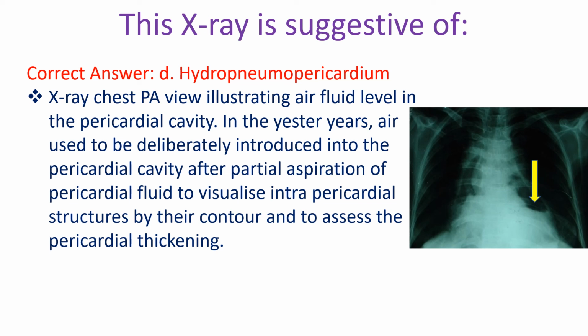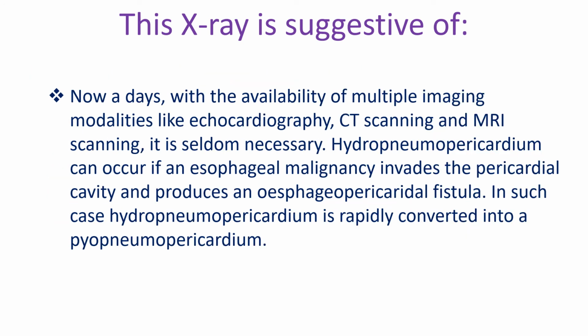In the yesteryears, air used to be deliberately introduced into the pericardial cavity after partial aspiration of pericardial fluid to visualize intrapericardial structures by their contour and to assess the pericardial thickening. Nowadays, with the availability of multiple imaging modalities like echocardiography, CT scanning and MRI scanning, it is seldom necessary.